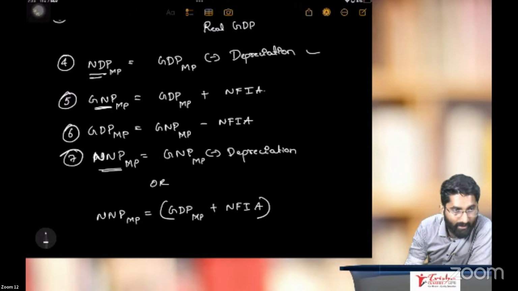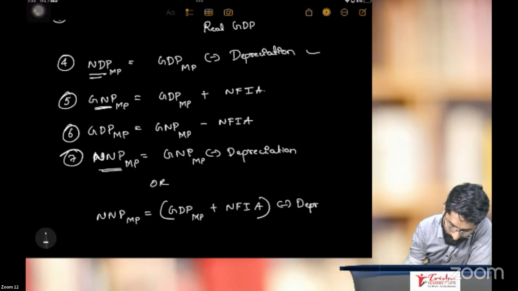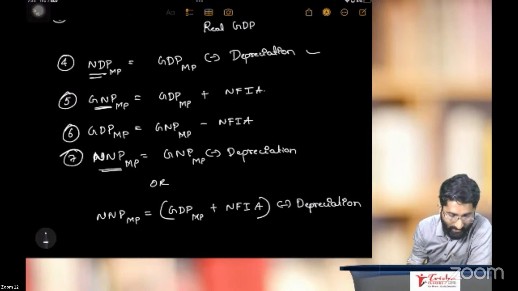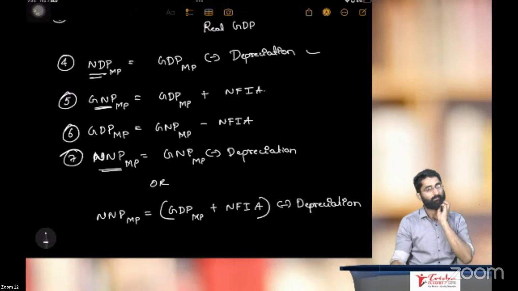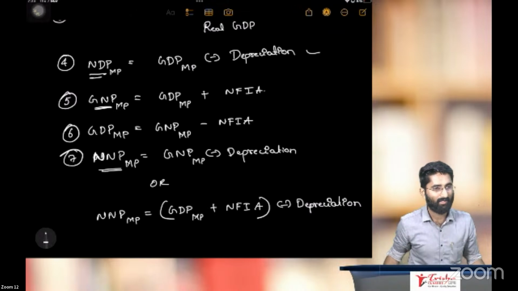Gross national product at market price. If you deduct depreciation from this, you will get net national product at market price. Easy, no? So this is an easy one.